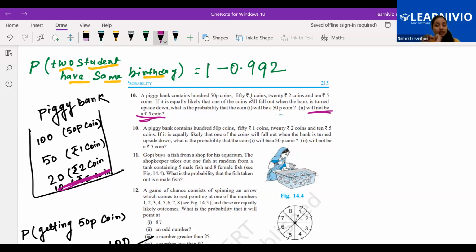Yes or no? If we are keeping aside the 5 rupee coins, how many coins are there in total? 180 coins was there. Now if you keep 10 coins aside, 170 coins will be there. Yes or no? Yes. 170 is the favorable outcome. And what is the total outcome? Total number of coins in this piggy bank, that is 180. This is what we are going to get when we are talking about will not be a 5 rupee coin. This is one of the ways.